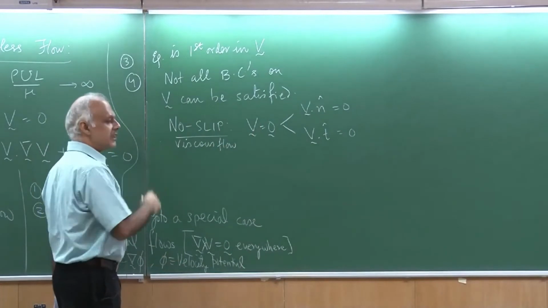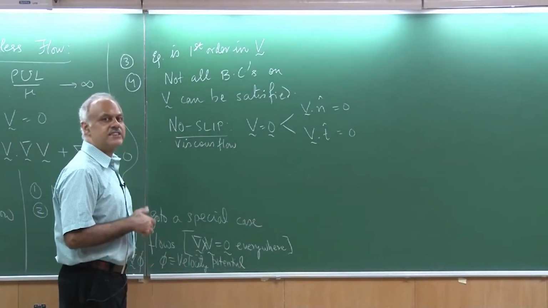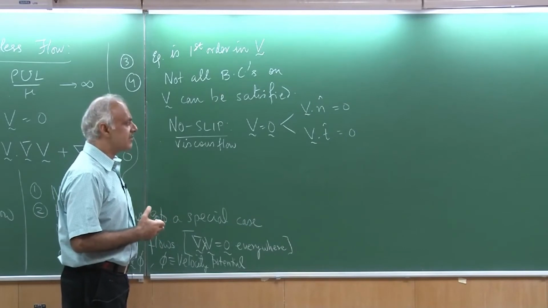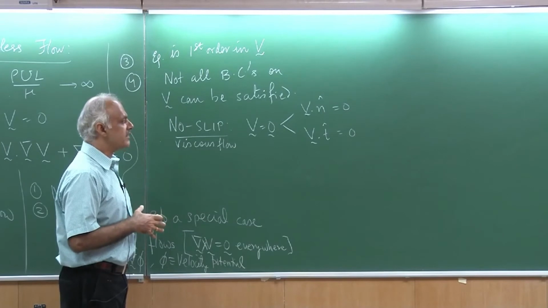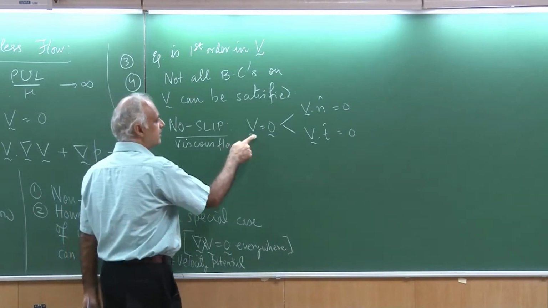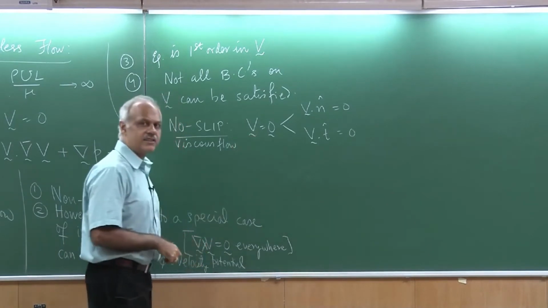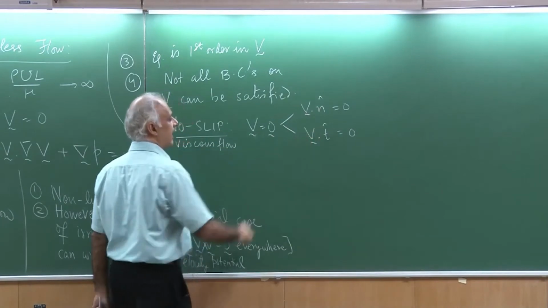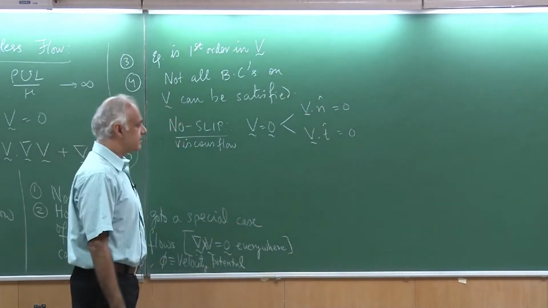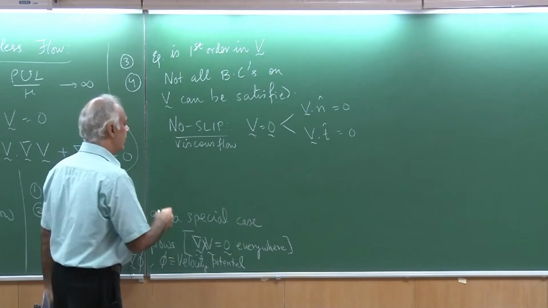So, when I have a no slip boundary condition on a solid surface which is stationary, so I am taking the special case where the solid surface is not moving, then the velocity of the fluid elements is 0 at the surface, and that would imply that both the normal and the tangential components are 0. That would be if I had a viscous flow.